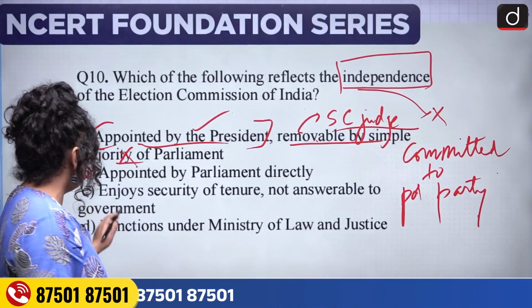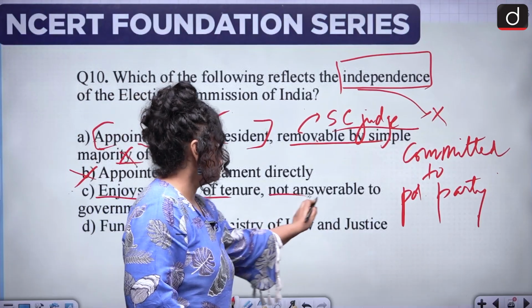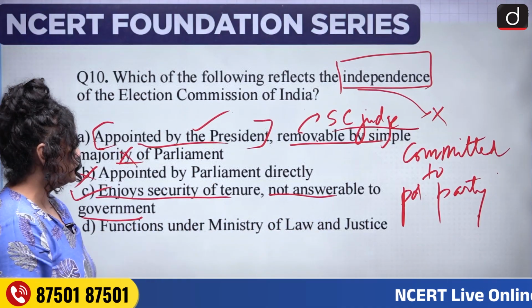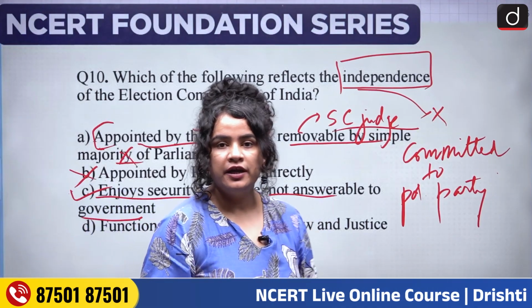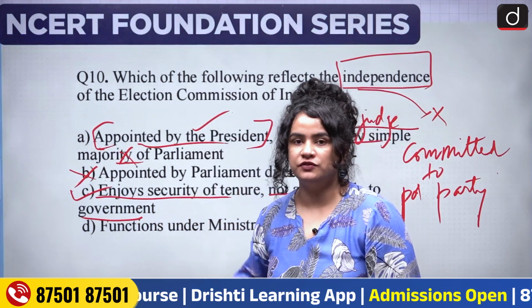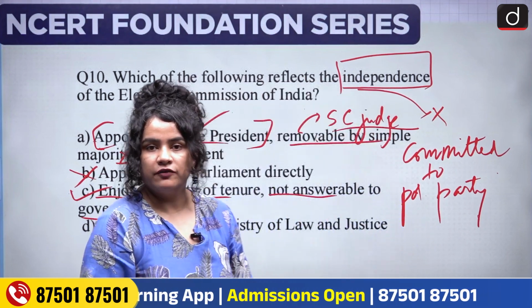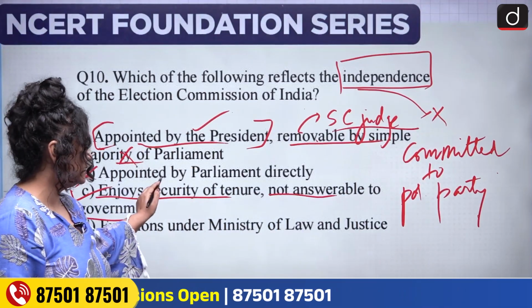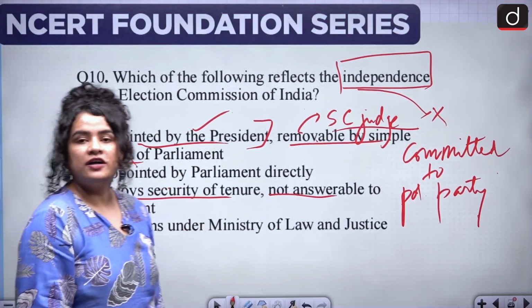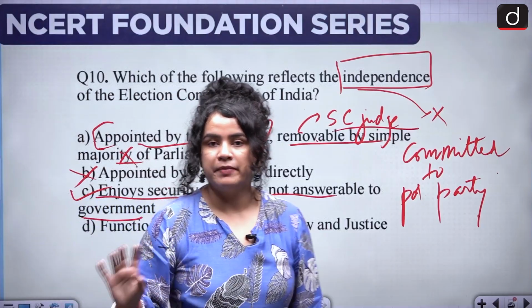C, enjoys security of tenure, not answerable to government. Yes, that is the whole point. So they have a security of tenure, meaning they cannot be removed at the pleasure of the president or the government, and they are not answerable to the government.